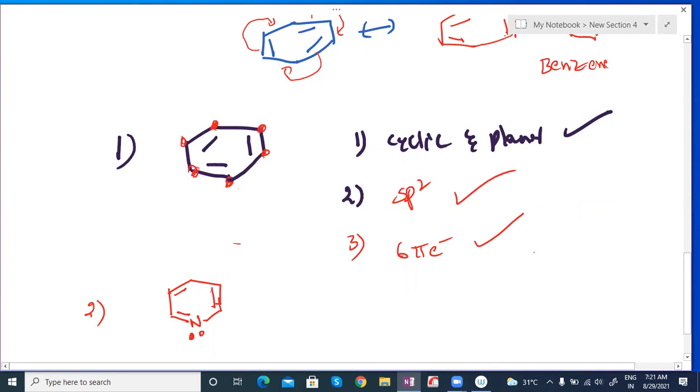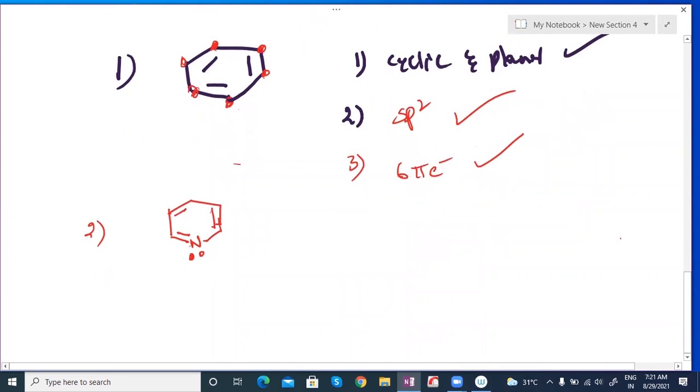This is called pyridine. Aromatic compounds can be heterocyclic. Heterocyclic means an atom other than carbon is present. What is present here? Nitrogen. If all are carbon, it is homocyclic. If any atom other than carbon is there, that is heterocyclic. This is pyridine.